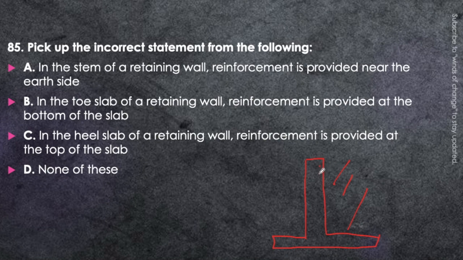In case of the toe slab, reinforcement is provided at the bottom of the slab, here. And in the heel slab of the retaining wall, reinforcement is provided at the top of the slab in this case.